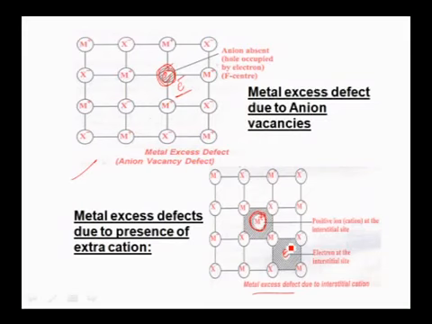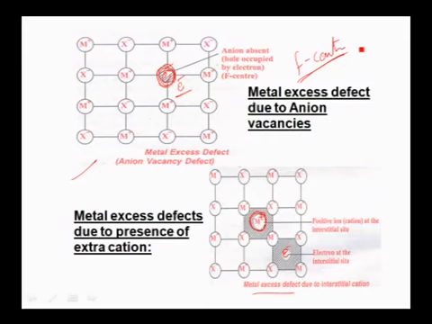And coming to metal excess defects, here the electron occupies an anionic vacancy. This is called an F center. These F centers are nothing but electrons occupying the anionic vacancy, and they are responsible for the color properties of the ionic compounds. These electrons undergo excitation, and as a result they can exhibit color. So these are metal excess defects due to anionic vacancies.